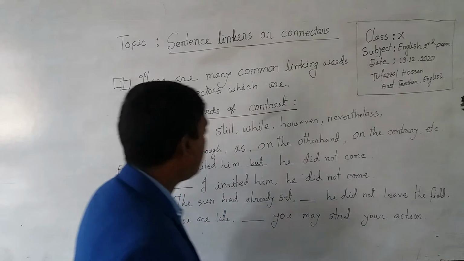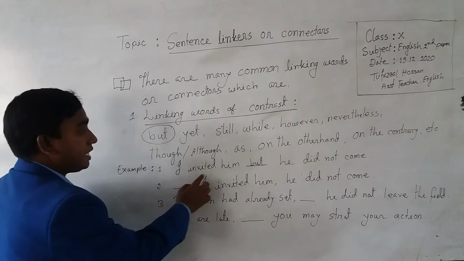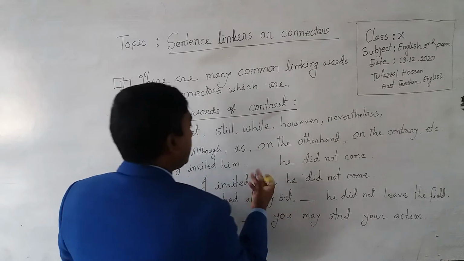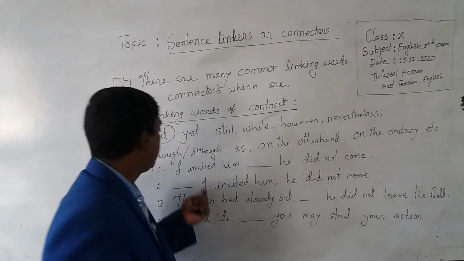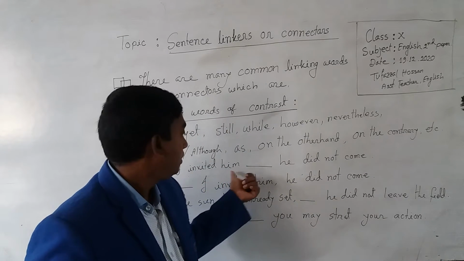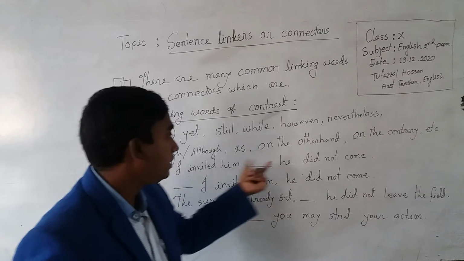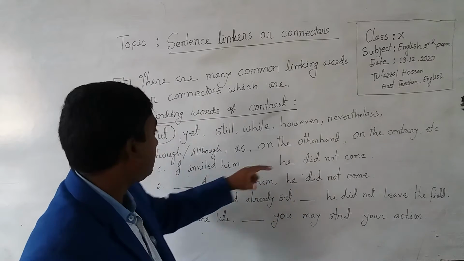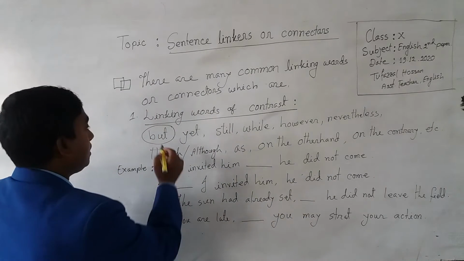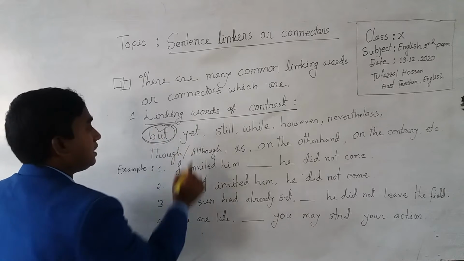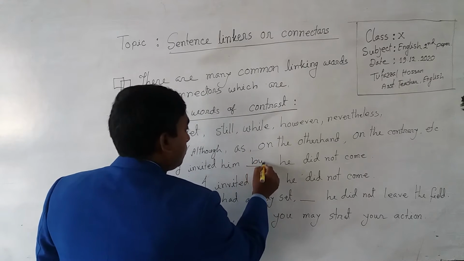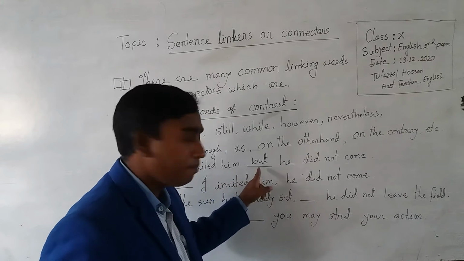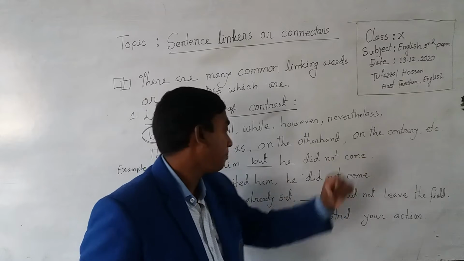Dear students, look at the board example. I invited him, dash, he did not come. I invited him, this is a positive sentence, and he did not come, this is a negative sentence. Now, these are both contrast sentences. You have to choose this but. If you write this but, then both are correct sentences. I invited him, but he did not come.